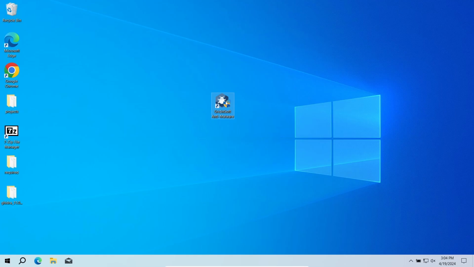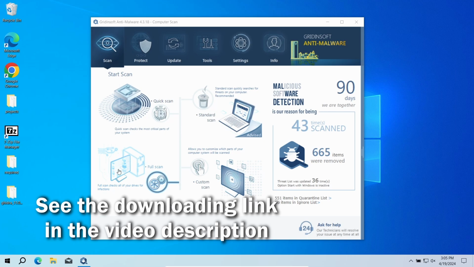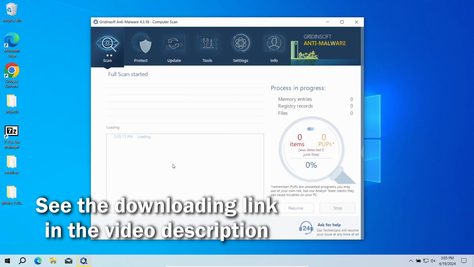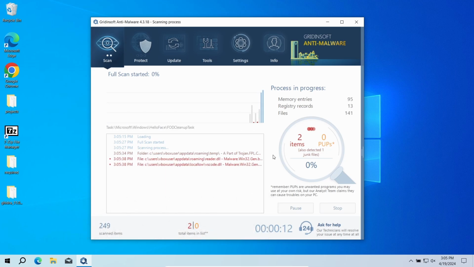To get rid of the FindQuest extension automatically, an anti-malware scan is needed. For that purpose, I recommend using GridinSoft Anti-Malware. It is a highly efficient malware removal tool that will find and remove even the most modern and sneaky malware, let alone browser hijackers. Download it by the link in the video description and run a full scan, so the entirety of your system will be checked for malware. The process will take 10 to 15 minutes.